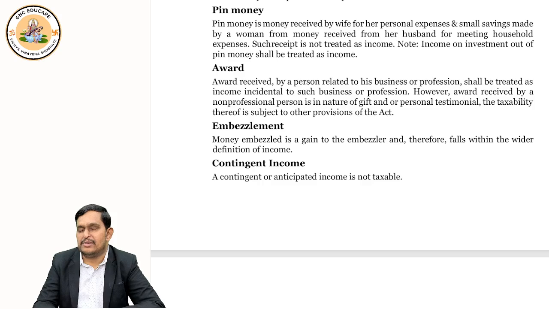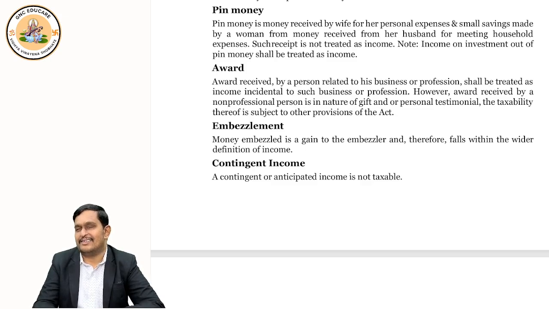So embezzled income is also taxable. But obviously, the person who embezzles will be caught by police later on, and have to suffer jail, punishments and all. The law should become much stricter with the people who do wrong. Right? As of now, it is soft. So embezzlement we understood.